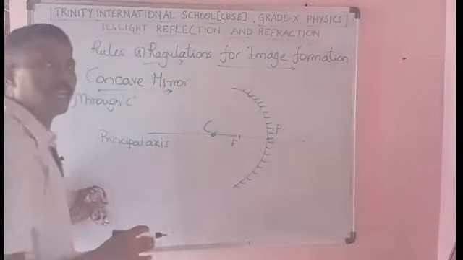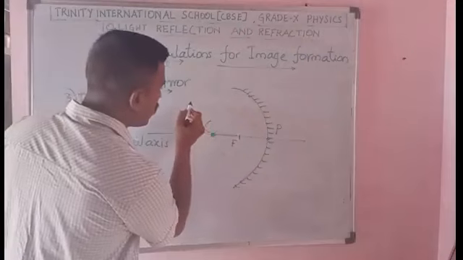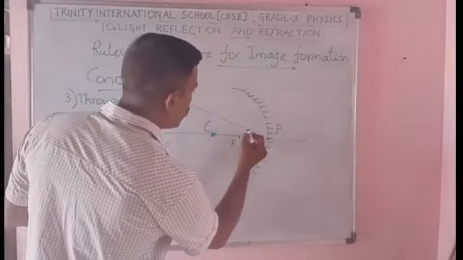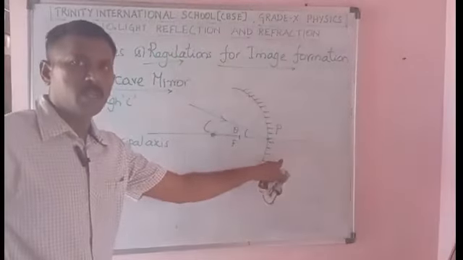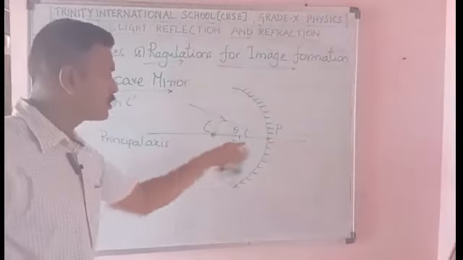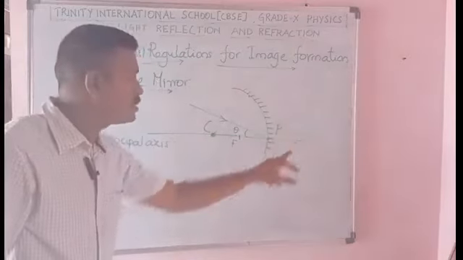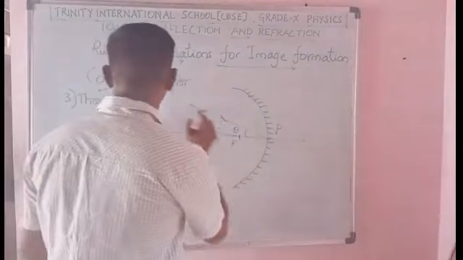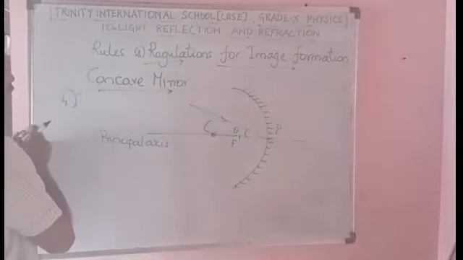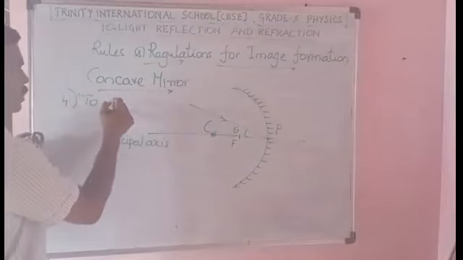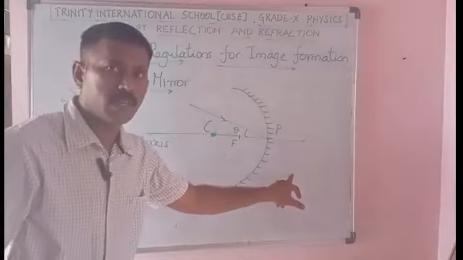So I am passing a light ray to the point P with an angle theta to the principal axis. Let us see what happens.